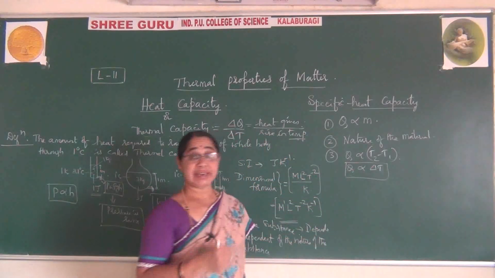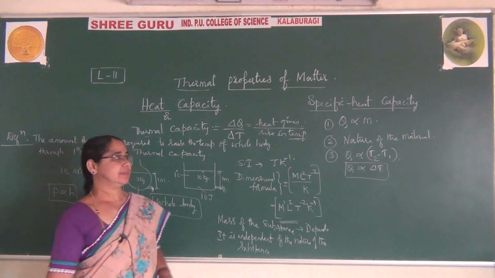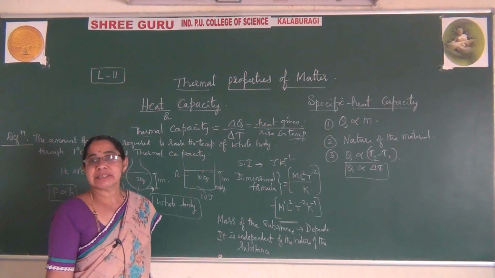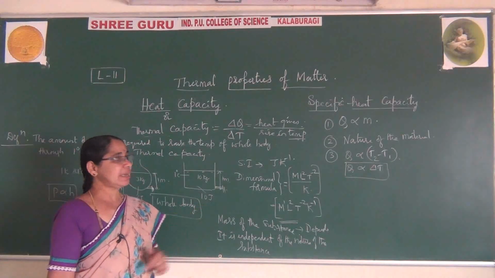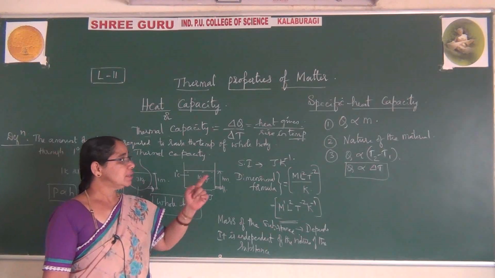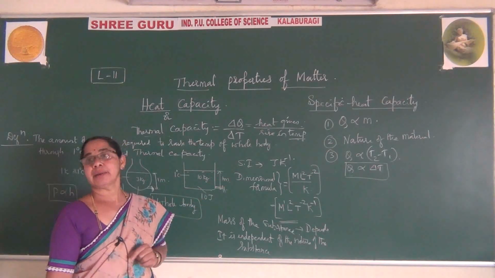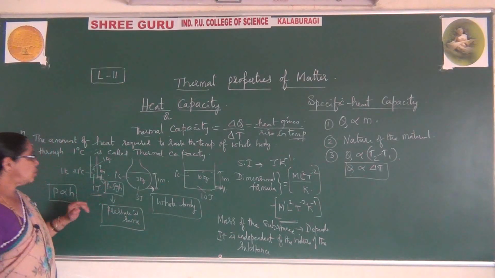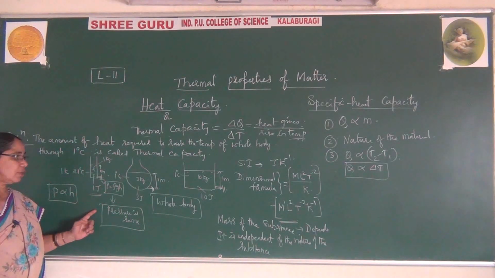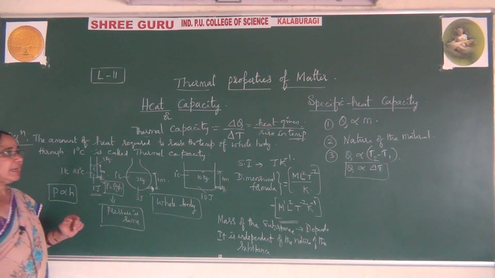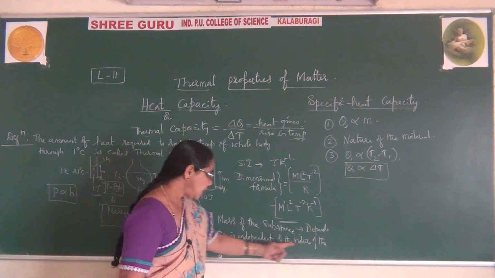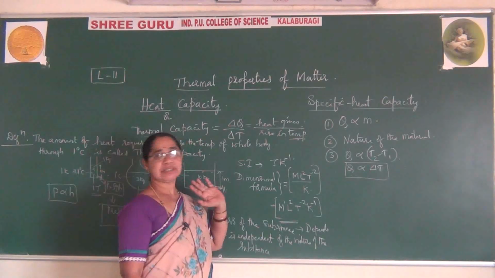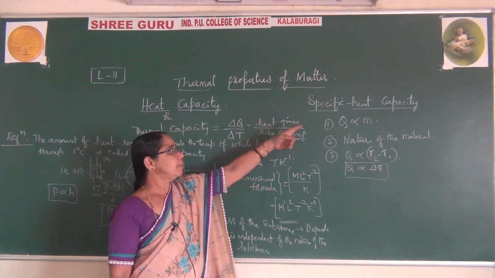So this specific heat mainly depends on three factors: the mass of the substance, the nature of the material, and the rise in temperature. Here observe, here also we said mass, and rise in temperature. But there, I said it is independent of the nature of the substance. But here it depends on the nature.